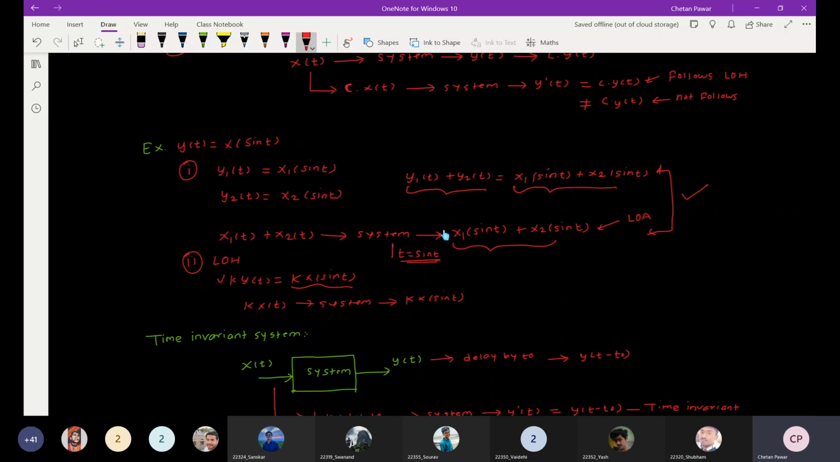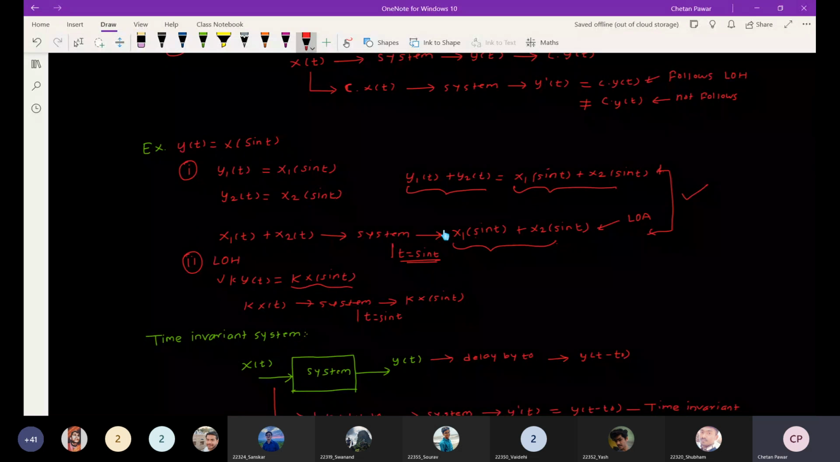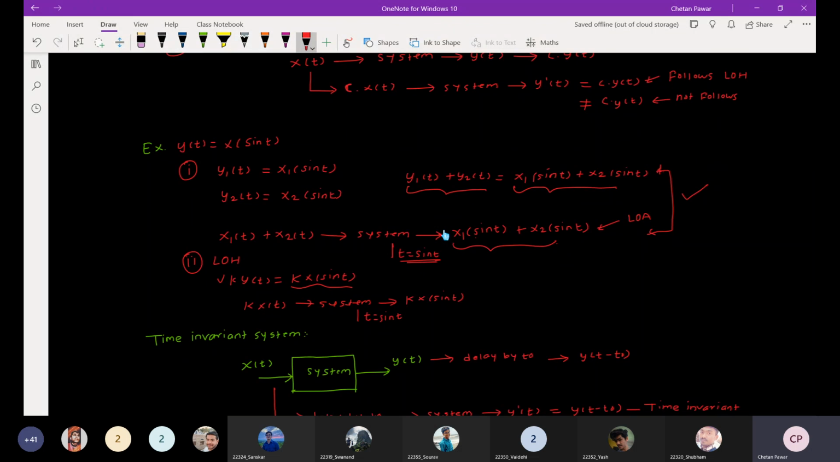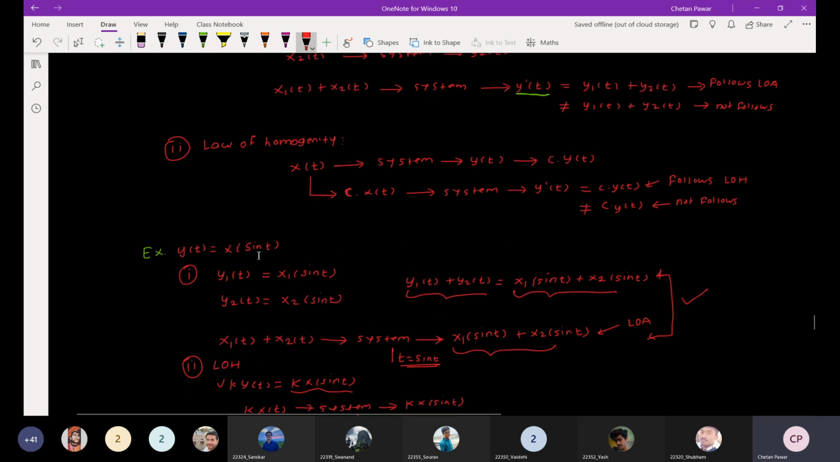In the next step, I scale the input by the constant k and then apply it to the system. What is this system doing? Instead of t, it puts sin t. So this will be k into x of sin t. This way, the system follows the law of additivity and the law of homogeneity. These two concepts are followed here, so I can say that this system is a linear system.